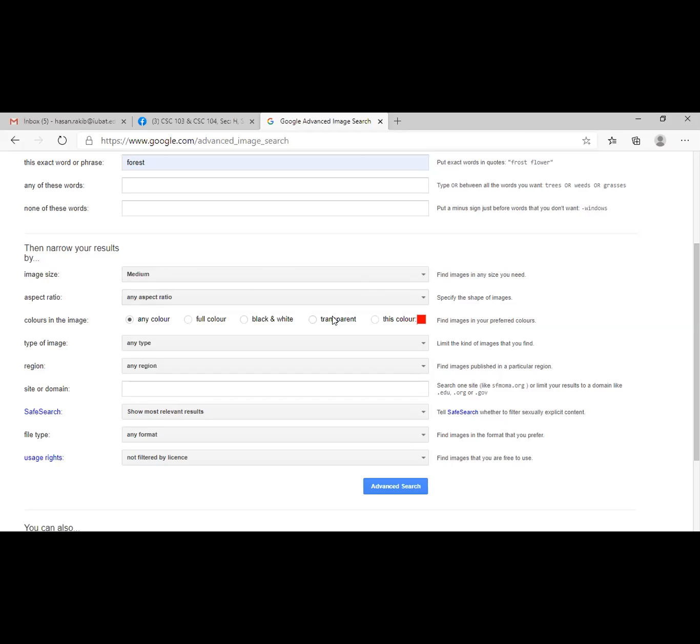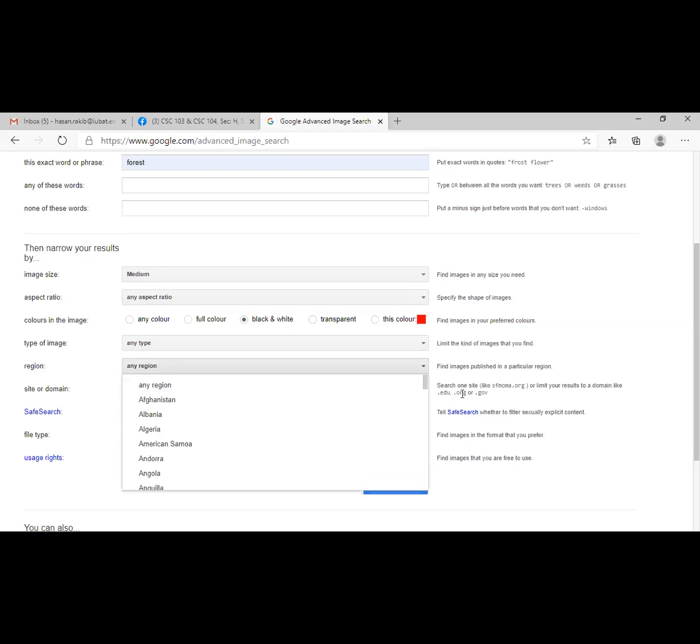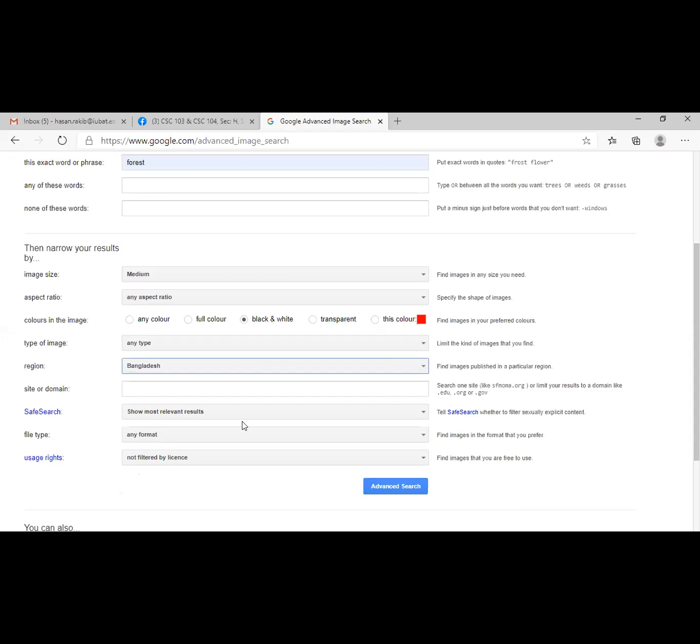Then you can select color from here. Suppose I would like to find a black and white image of Sundarban, not a colorful image. Then you can select the type of the picture: is it animated, photo, face, clip art, or line drawing. Then region: again I am selecting Bangladesh, as I would like to see pictures from the Bangladesh region. In this way you can select other options as well. Then if I click on advanced search,